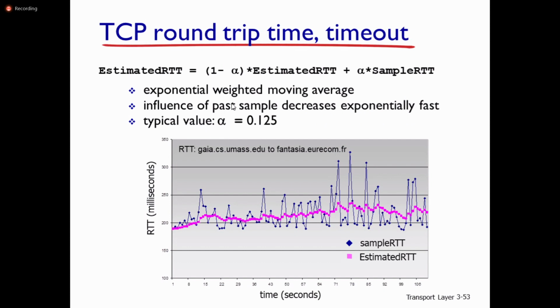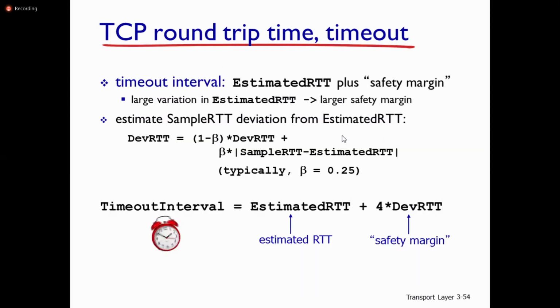Typically, the alpha value chosen is 0.125. The blue color is the sample RTT and the pink color is the estimated round trip time in TCP.